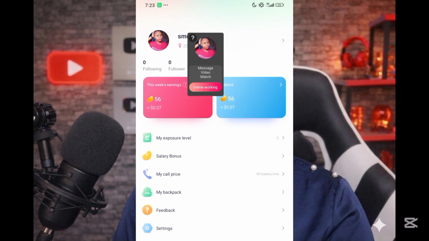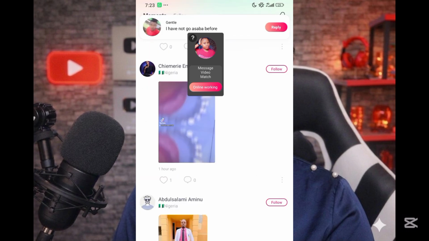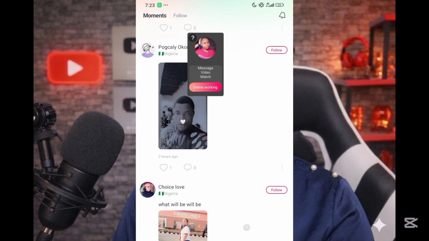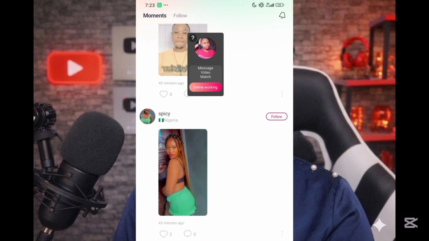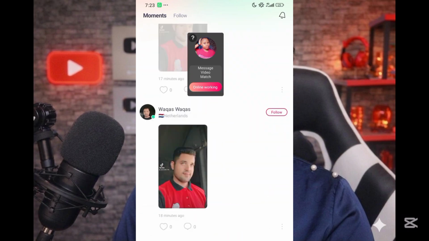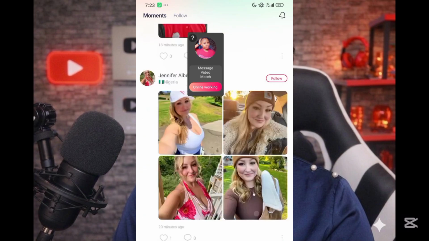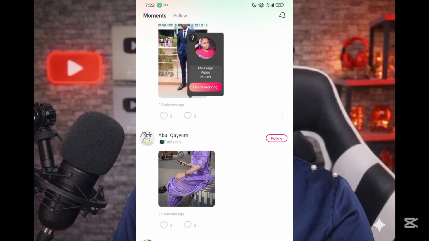Then let's go over to this, this is where you see your messages. This is where you see your moments. On this moments page, here is where you post your pictures. You post attractive pictures, just like posting on Facebook, then people who like you are going to comment. Some are even going to give you gifts, and some are going to come to your live streaming once they like your picture. It's not just men, even for women.